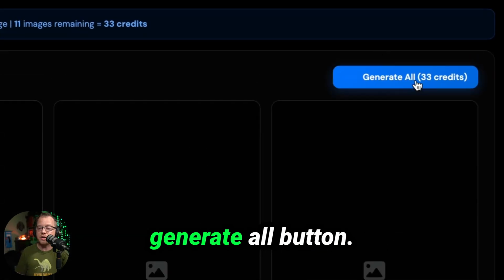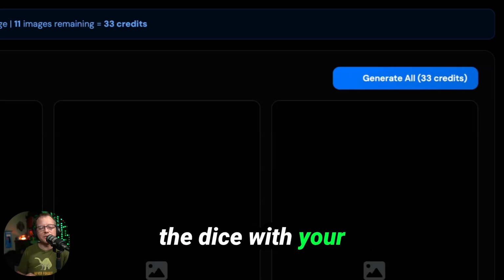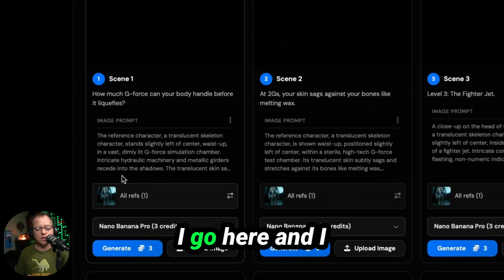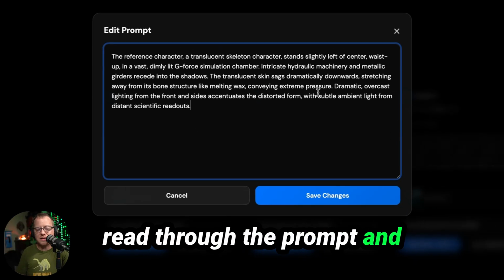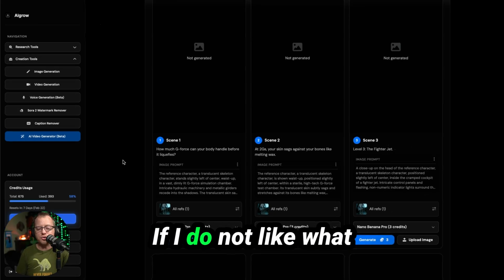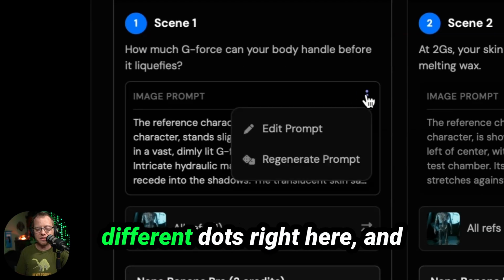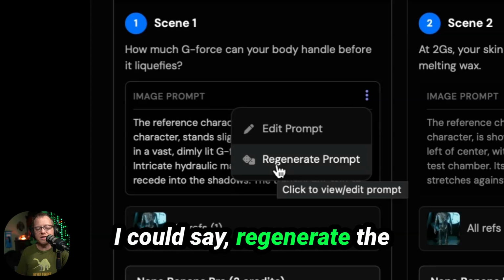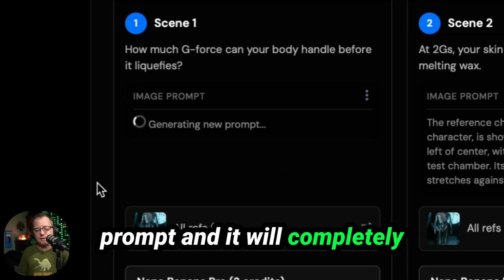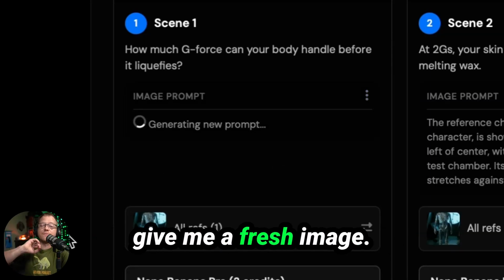You can hit the generate all button. You're basically rolling the dice with your credits if you do that. But what I do is I go here and I read through the prompt and make sure it's what I want. If I do not like what the prompt is and I want it to completely regenerate the prompt, I can click these 3 different dots right here and I can say regenerate the prompt, and it will completely regenerate the prompt and give me a fresh image.